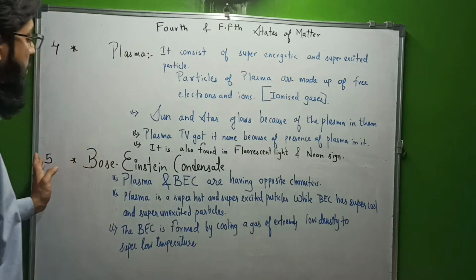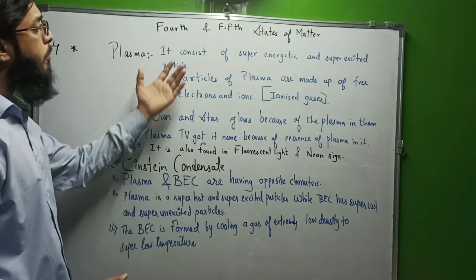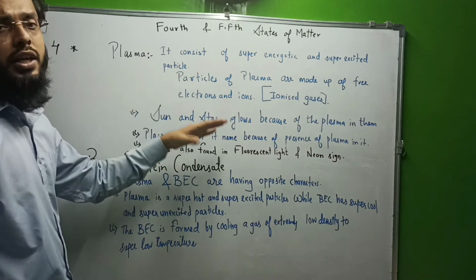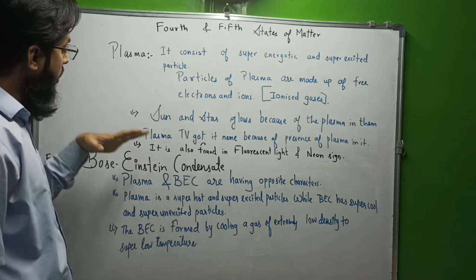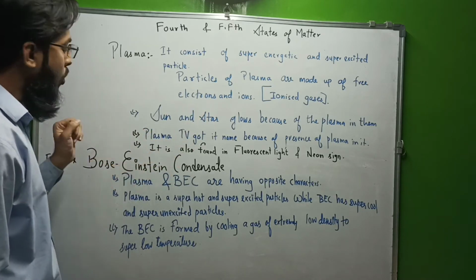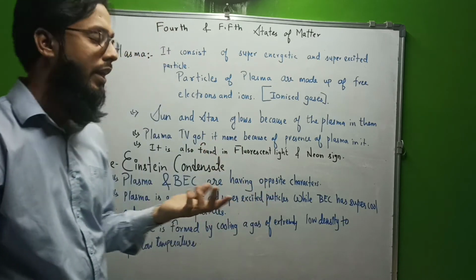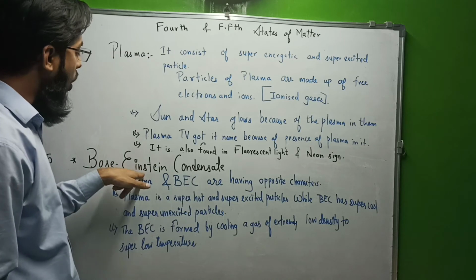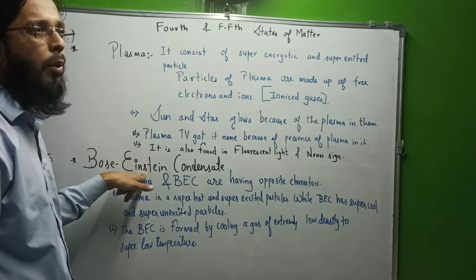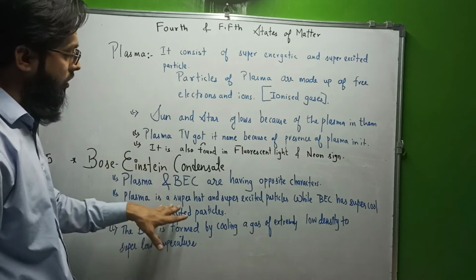Now let's talk about the fifth state of matter, Bose-Einstein condensate. It is actually the opposite of plasma. Low energy, low excited state. In the name Bose-Einstein, Bose is the name of Satyendra Bose, an Indian scientist, who continued the theory which Einstein predicted probably in 1924 to 1925. Einstein predicted this state of matter.